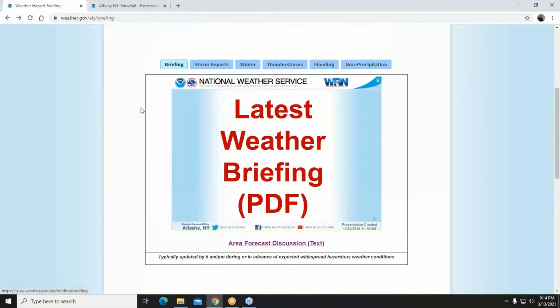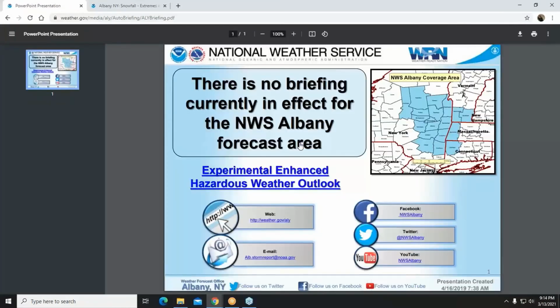So while we're here, you probably noticed this image, latest weather briefing PDF. What is that? When we have a weather event that's ongoing or upcoming, we will issue a detailed weather briefing, which is a set of PowerPoint slides, and issue those for our partners. And that is available right here on our webpage also for the public to view.